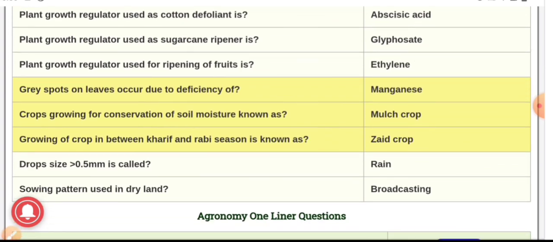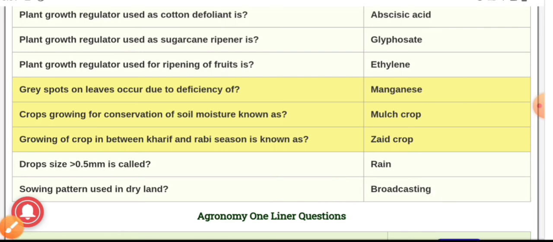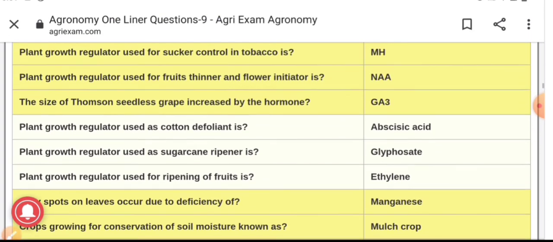Next, drop size which is greater than 0.5 mm is called as, and the answer is rain. When the drop size is greater than 0.5 mm then it is called rain. Next and the last question, the sowing pattern which is used in dry land is broadcasting. Means usually we broadcast the seeds in dry land. So these were the questions regarding agronomy.